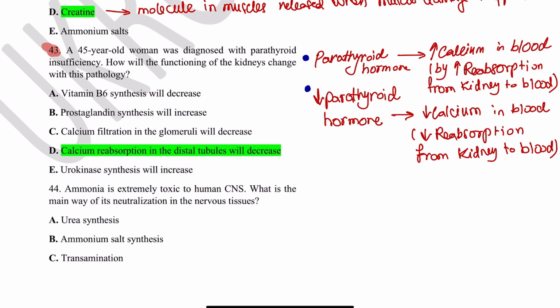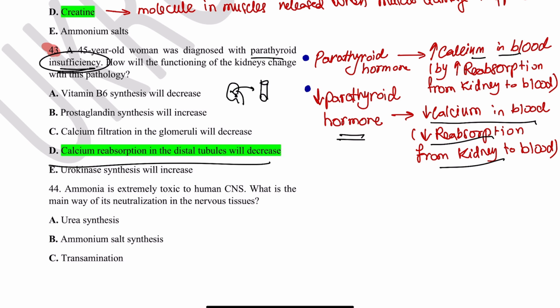Also here we have a question about decreased parathyroid function. It can be understood if we know that parathyroid hormone increases calcium in the blood by reabsorbing it from the kidney to the blood. So when the calcium is going out in the urine, it reabsorbs it back to the blood, it saves it. So if we have insufficiency, a decrease of parathyroid hormone, then it decreases calcium in the blood because there is decreased absorption from the kidney to the blood.